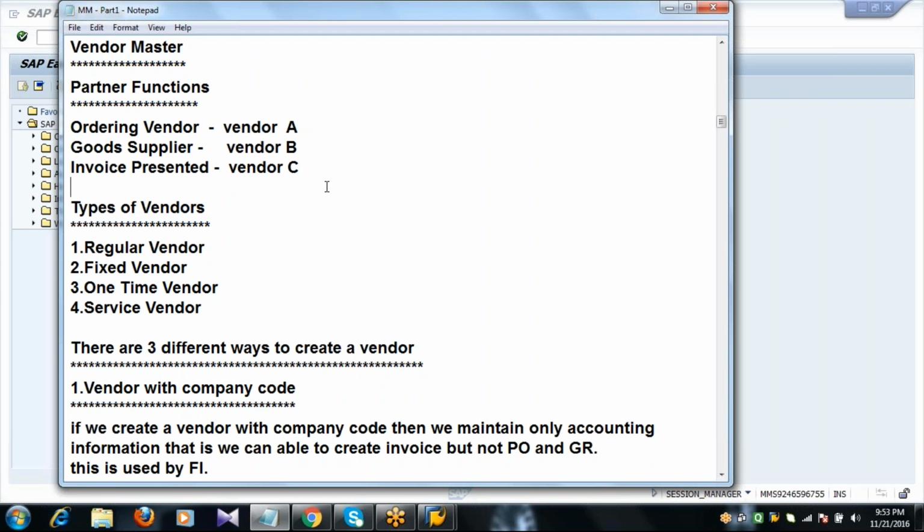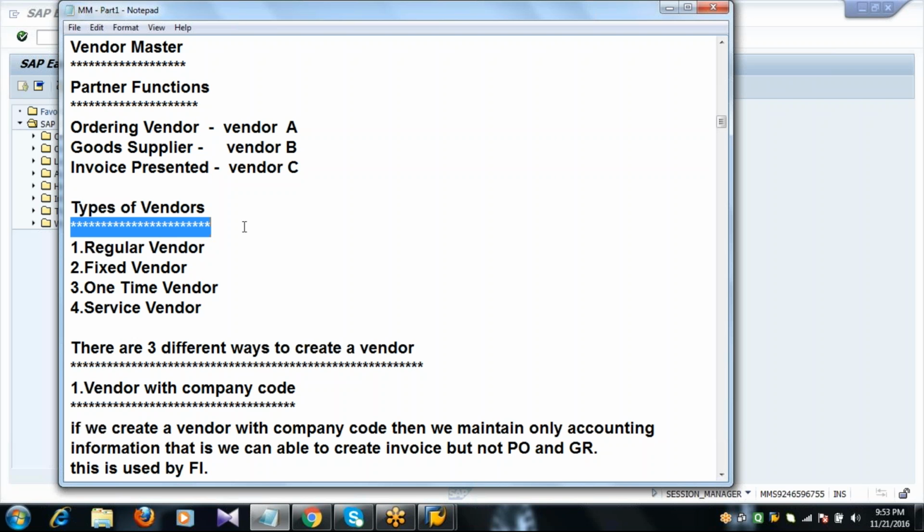So these are the different partner functions we have: ordering vendor, goods supplier, invoice presented, etc. Normally in the business process, to whichever vendor we order the material, from that vendor only we receive the material. But in some cases this may happen, under the condition that the three suppliers belong to the same company.